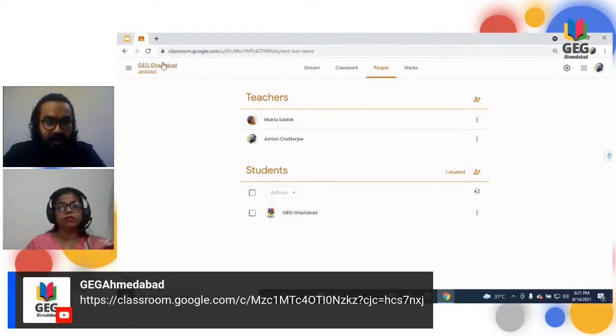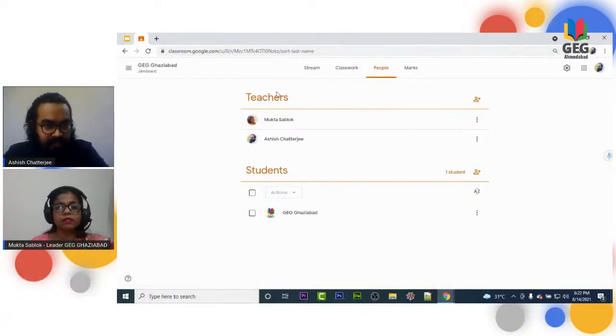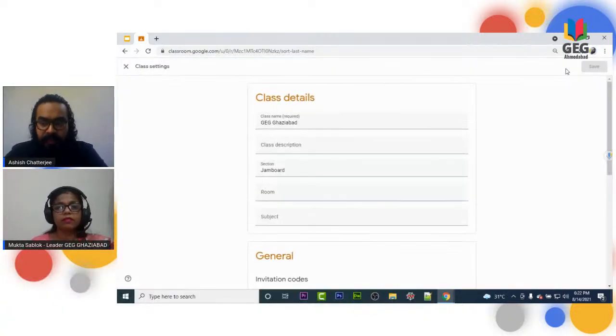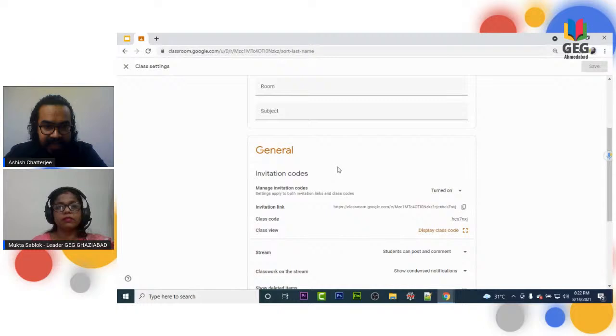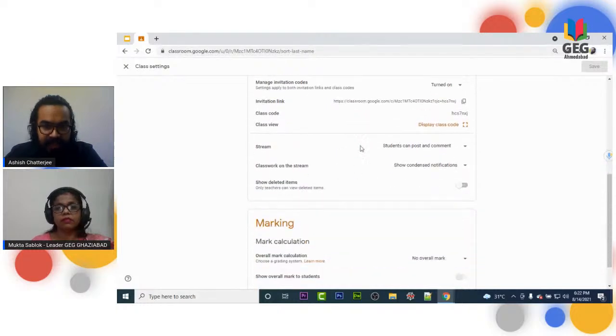Now, once again, on this part where the settings remain, let's check this area. As soon as you click on that link, you will be automatically on the Google Classroom itself. This is GG Ghaziabad, which we are using for demo purposes right now. Now let's check the class settings. If you go to the class settings area, you can see we have different kinds of settings.